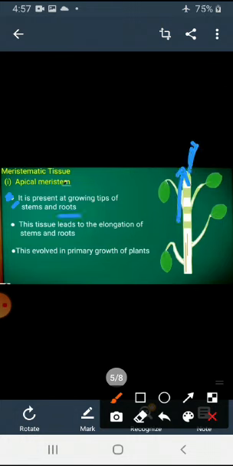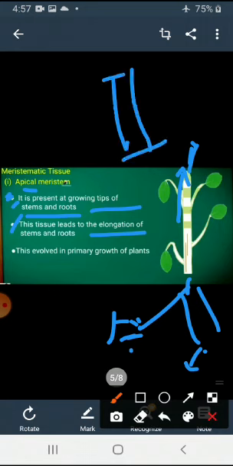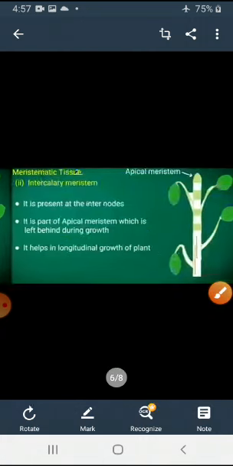The tissue leads to elongation of the stem and root; growth of the plant in length is called elongation. Apical meristem is involved in the primary growth of the plant.